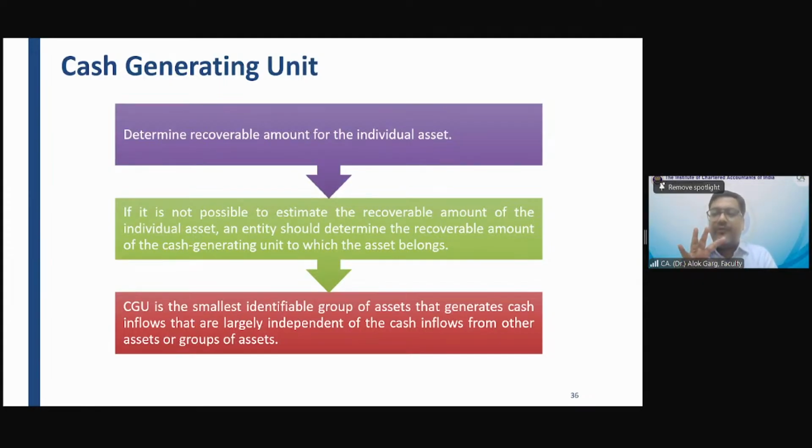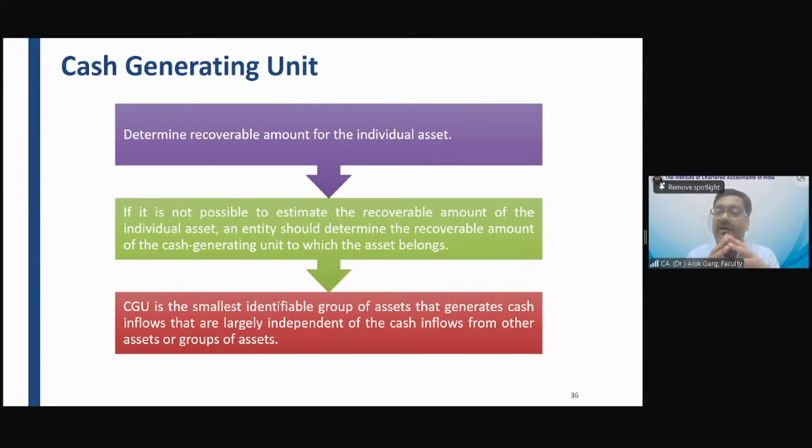Whenever there is a cash generating unit, you need to estimate the recoverable value of the cash generating unit, and you need to allocate the impairment loss into the multiple assets in the proportion of their carrying value. But you need to just remember two things. If there is a goodwill in the cash generating unit, that goodwill has to be struck off completely in the first place, right? So if there is an impairment loss in the cash generating unit, the first hit has to be given to the goodwill. Then if the balance impairment loss is there, it has to be allocated pro rata in the proportion of the carrying value of the assets, right?